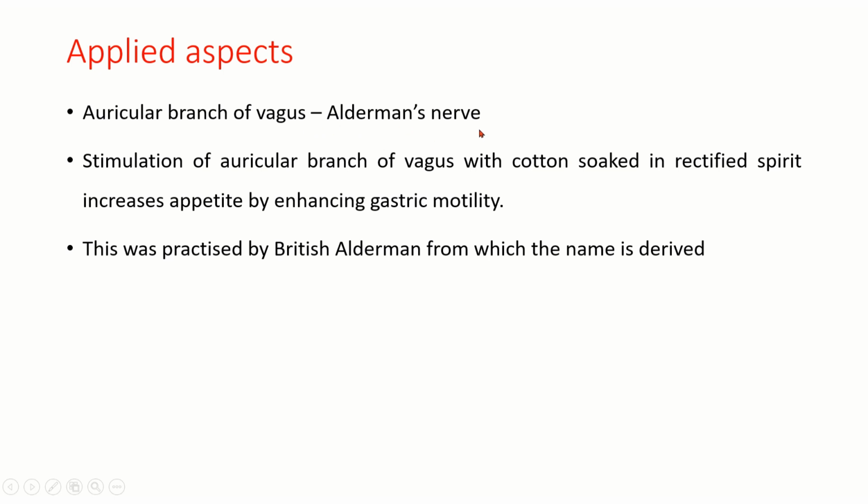I said I'll justify this here. So stimulation of the auricular branch of vagus with cotton soaked in rectified spirit increases appetite by enhancing gastric motility. So this was practiced by British aldermen. So the name is derived as Alderman's nerve. Just before going to any kind of dinner, they used to stimulate the auricular branch of vagus with cotton soaked in rectified spirit so that it increases appetite by enhancing gastric motility.